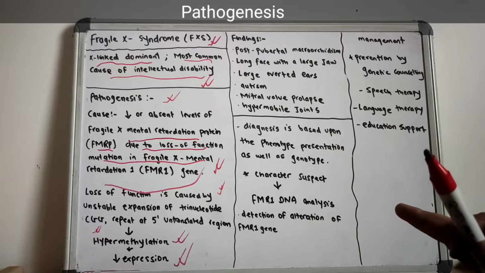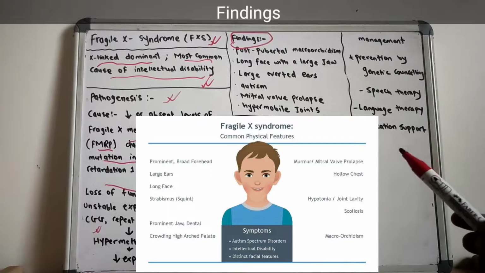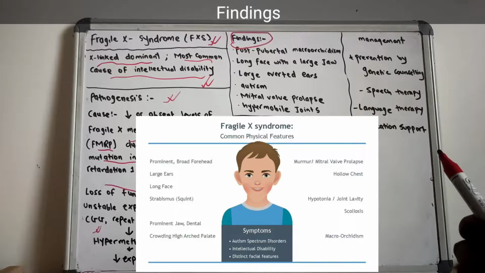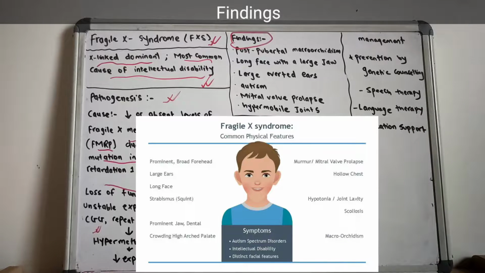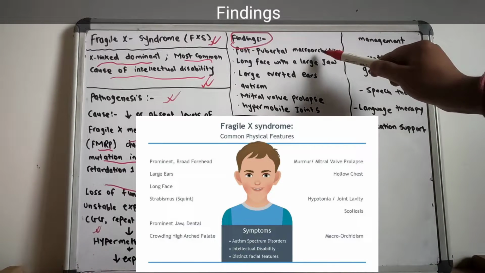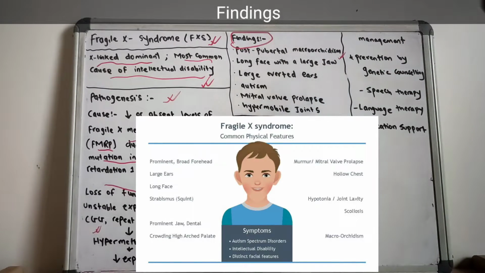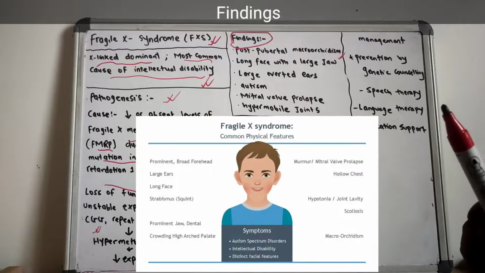So now let us move toward the findings of Fragile X syndrome. You can also see in this picture the different features of Fragile X syndrome in an individual. There will be post-pubertal macroorchidism, that is, enlarged testes.